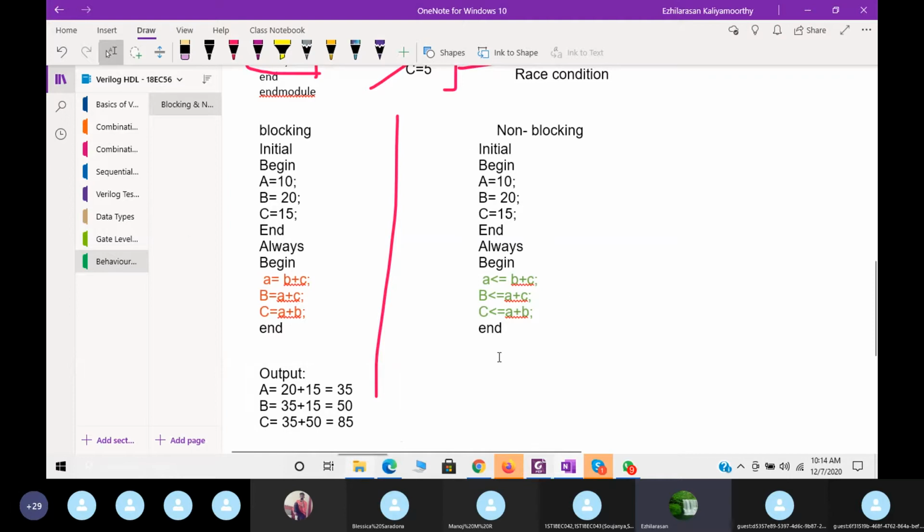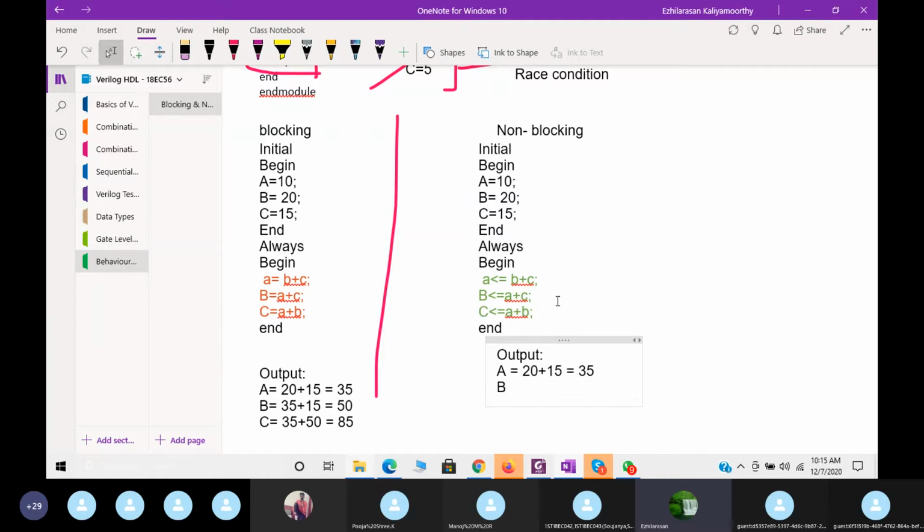Now let us go for this output. As I said, this will execute in a concurrent way. All these three statements will execute concurrently, or continuously, in parallel. Now A is equal to B plus C. B is 20 plus C is 15, which is 35. The A value is 35.